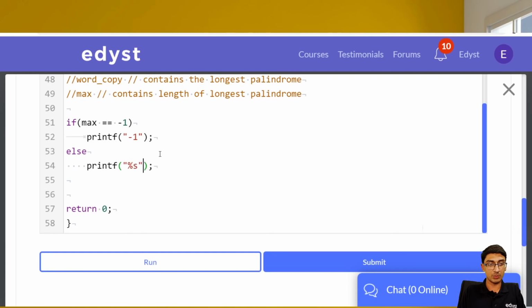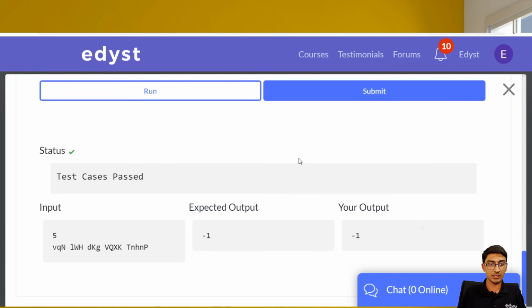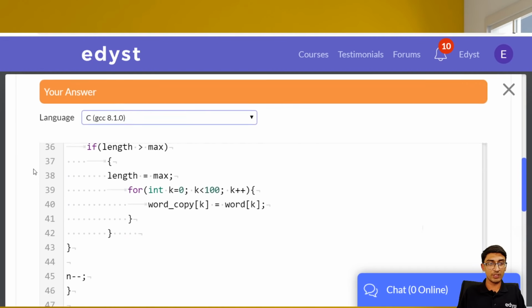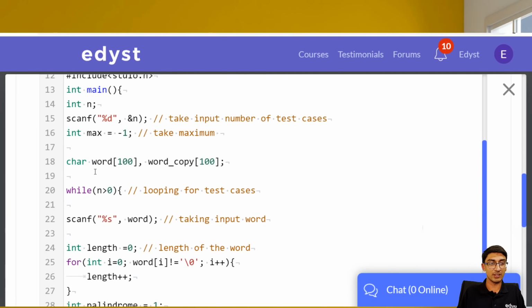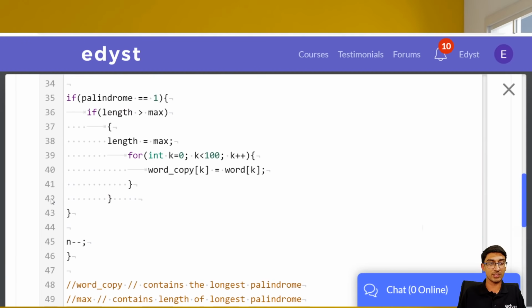So let us do this, printf mod s word underscore copy. I think this should work. If not, we'll get more compilation errors. Okay, great. Test cases passed. Brilliant. So yeah, one of the issues with that was we defined it inside the while loop, and we were trying to access it outside the while loop.